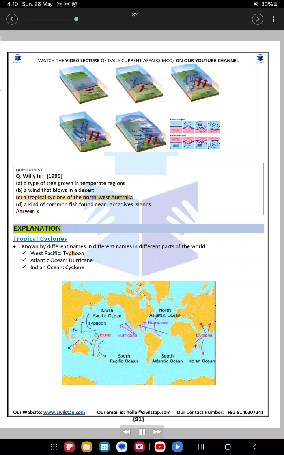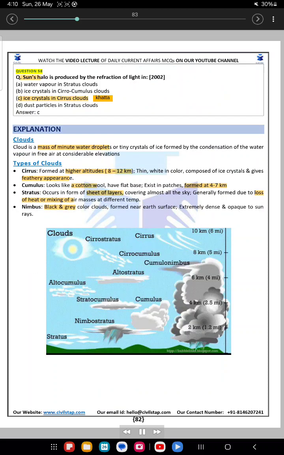Answer. C. Explanation. Tropical cyclones. Known by different names in different parts of the world. West Pacific, typhoon. Atlantic Ocean, hurricane. Indian Ocean, cyclone.